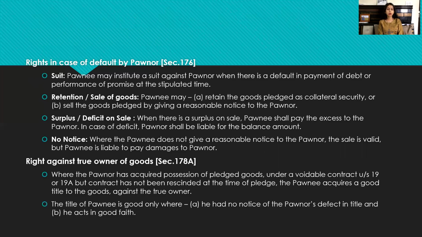Third one is surplus or deficit on sale. When there is a surplus on sale, pawnee shall pay the excess to the pawnor. In case of deficit, pawnor shall be liable for the balance amount. The surplus is any kind of addition, whatever the pawnee has earned from that particular sale. Deficit is a lesser amount than what he has already given on loan to the pawnor.